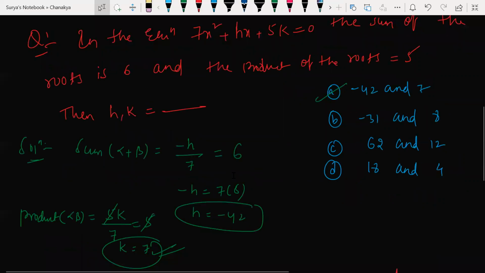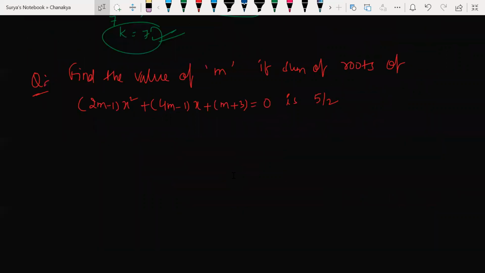Very good. So now look at this here. Next question. This is an Olympiad question. All these questions are Olympiad. Whichever we are doing today, I have fixed it, I just mentally prepared that. Yes, today let's solve Olympiad questions. Quick, find the value of m if the sum of the roots is 5/2 given.